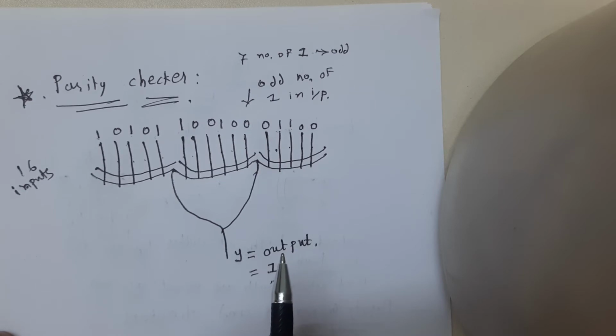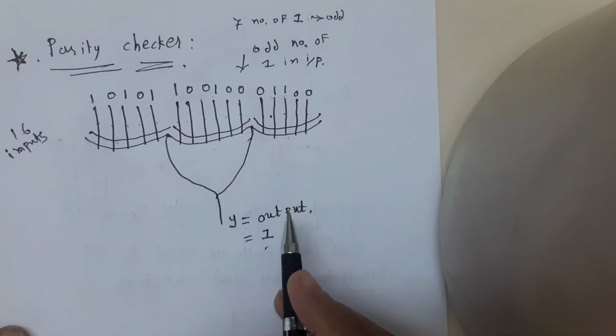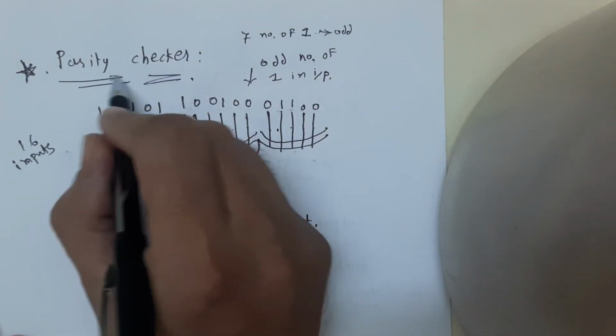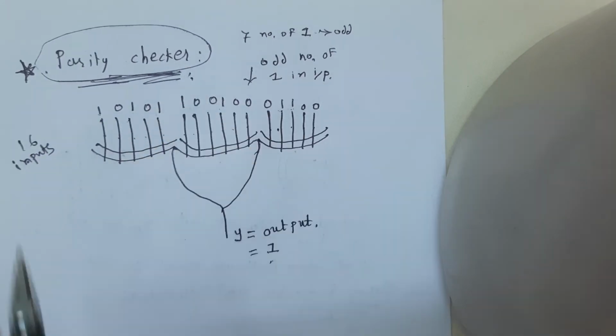This figure shows a 16-input exclusive OR gate. A 16-bit number drives the input. The exclusive OR gate produces an output 1 because the input has odd parity, that means an odd number of 1s. If the 16-bit input changes to another value, the output becomes 0 for an even parity number and 1 for an odd parity number. So in this way, this circuit is known as the parity checker.